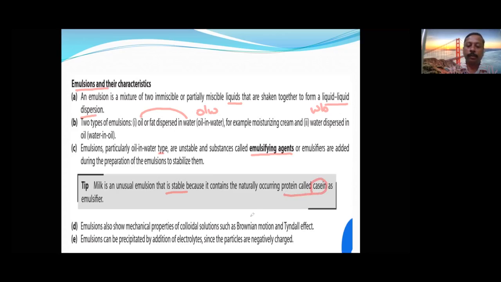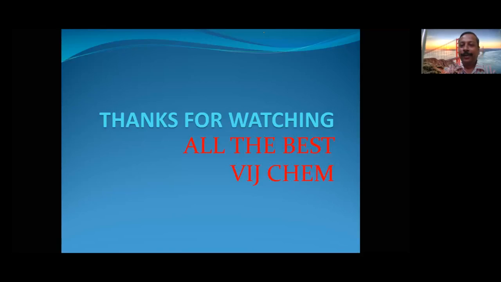Now next, emulsion. Emulsions show the mechanical properties of colloidal solutions, Brownian movement and Tyndall effect. Emulsions can be precipitated by addition of electrolyte, and the particles are negatively charged. So this is all about emulsions. Now let's see the next and final slide.